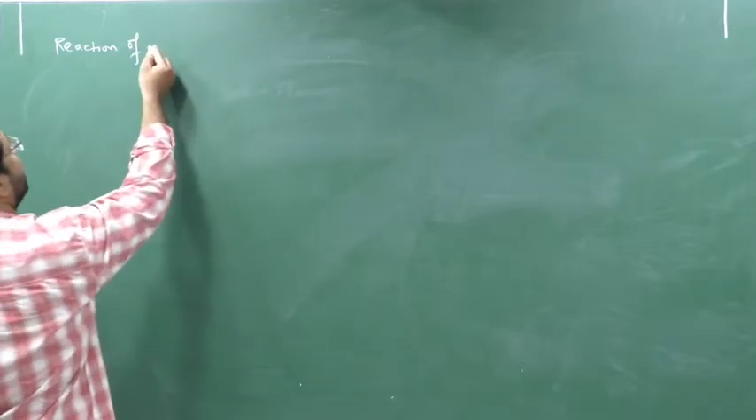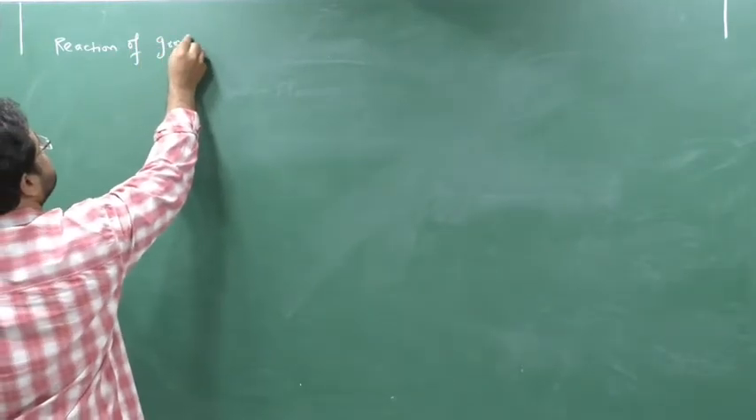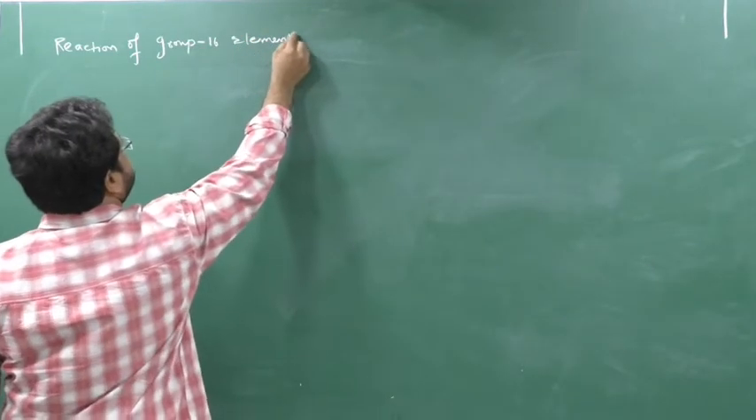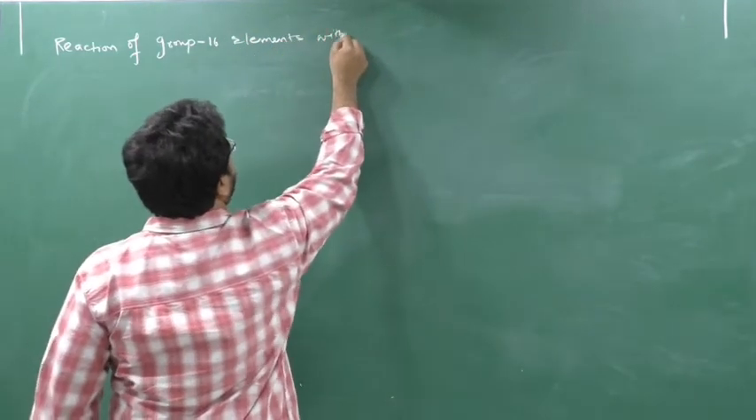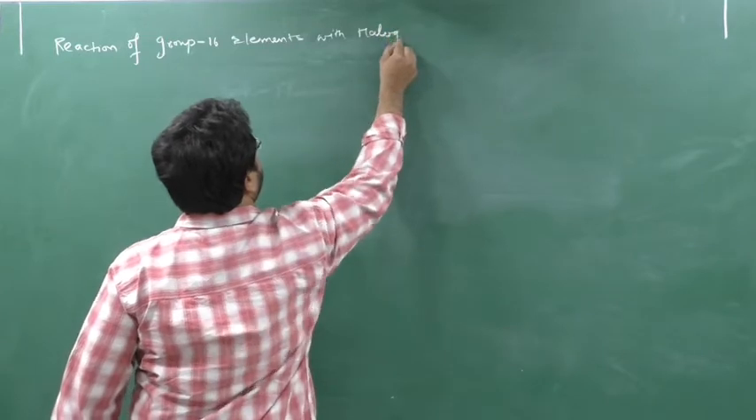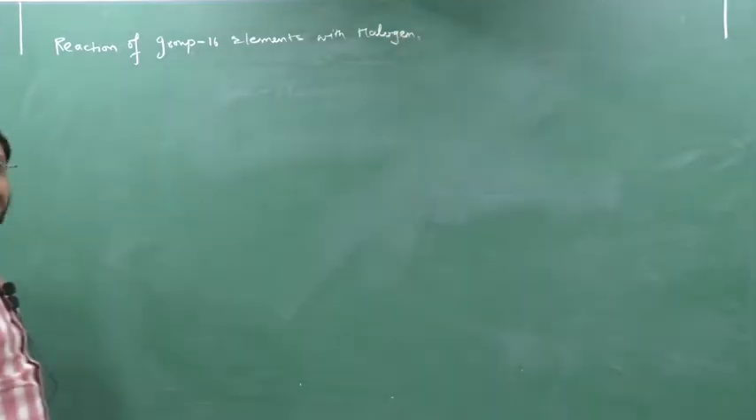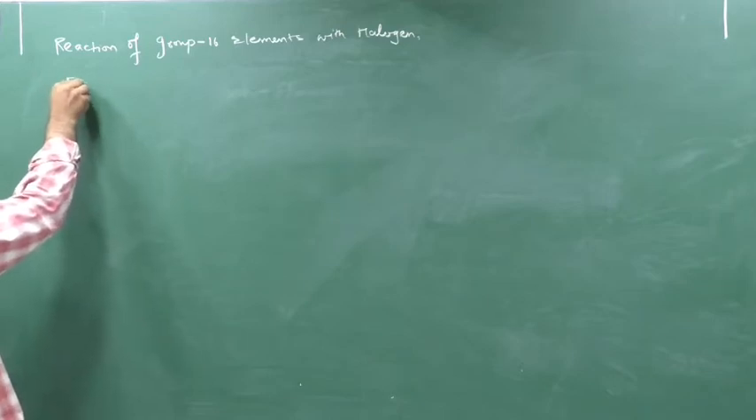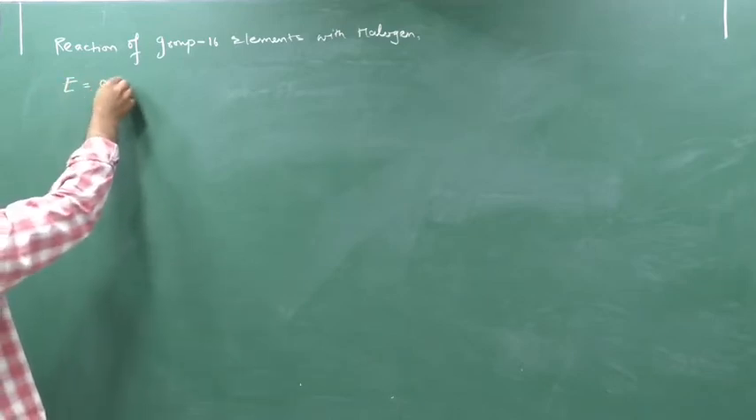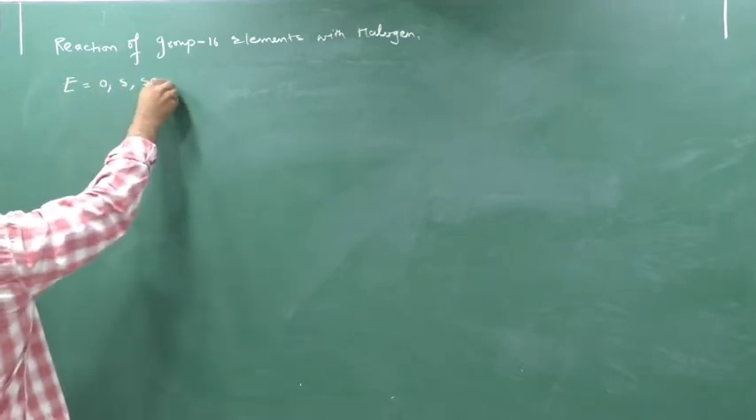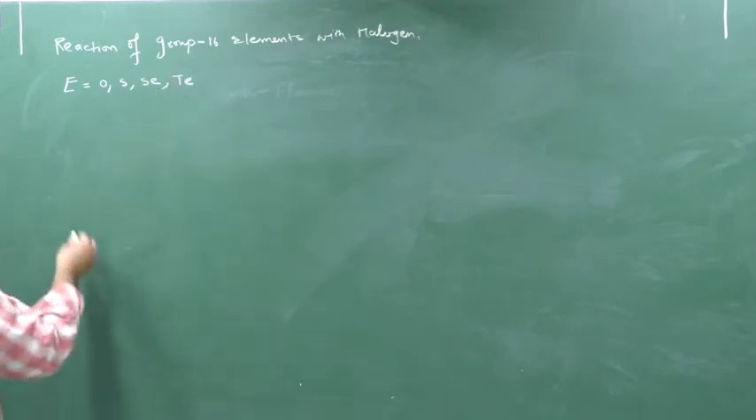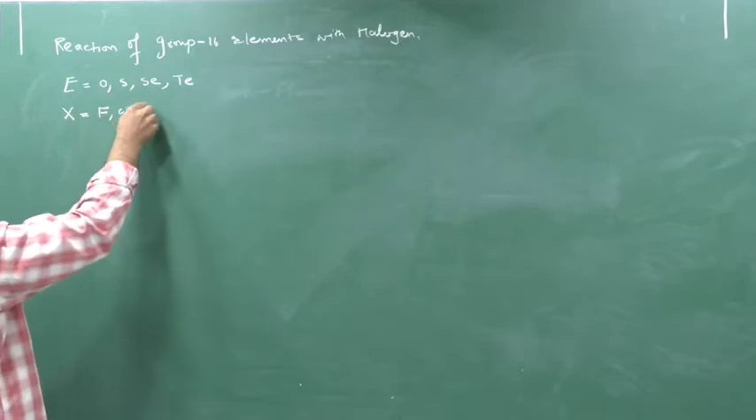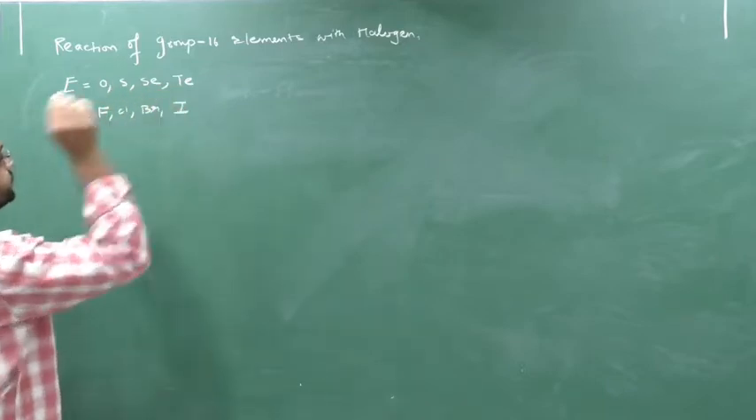Reaction of group 16 elements with halogen. Here we will consider the group number 16 element as E, that is oxygen, sulfur, selenium, tellurium, and X as halogen, that is fluorine, chlorine, bromine and iodine.